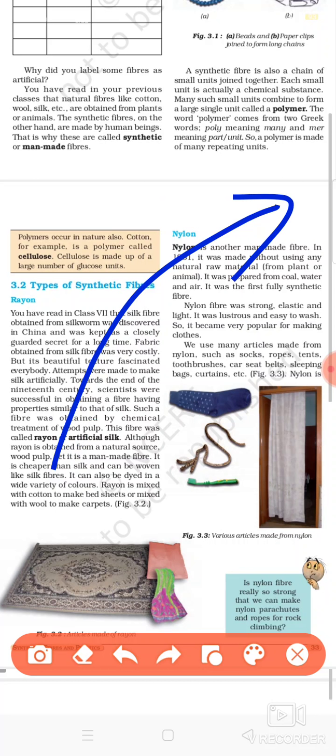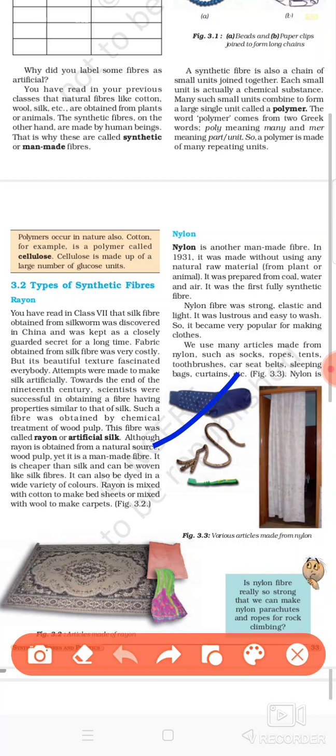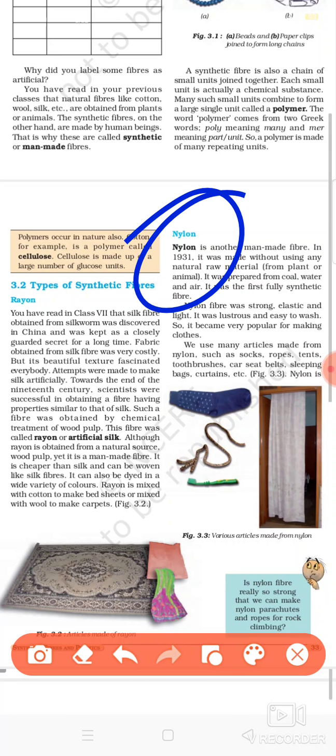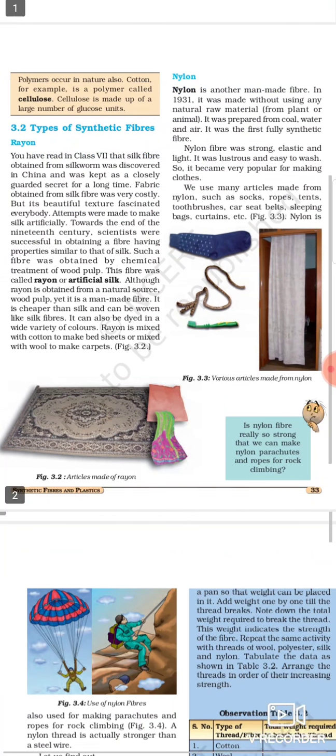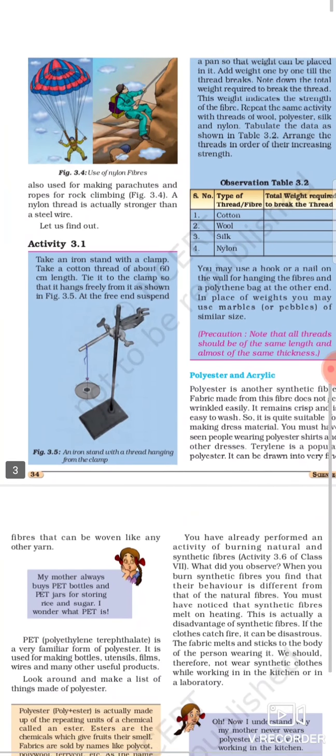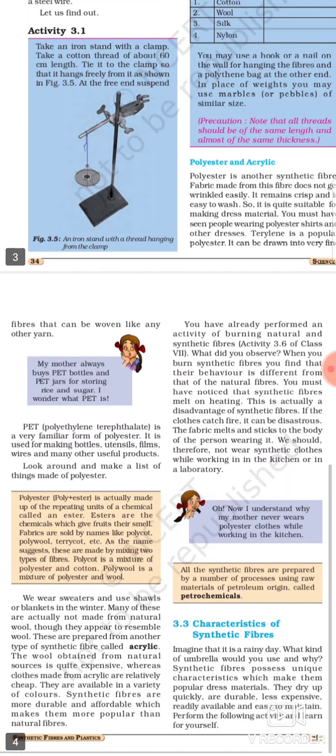You can stretch it and then again it will come back to its position. Due to these reasons, it is basically used in many such things like making the ropes, parachutes, toothbrushes, and socks, bags, umbrellas are made up of nylon. Okay, it is waterproof also. So this is nylon. Then we are going to discuss about the polyester and acrylic.